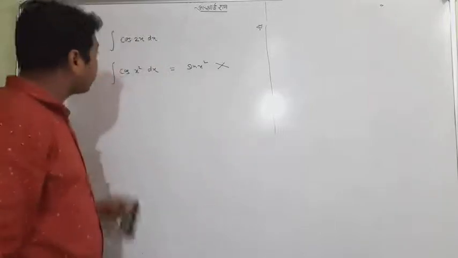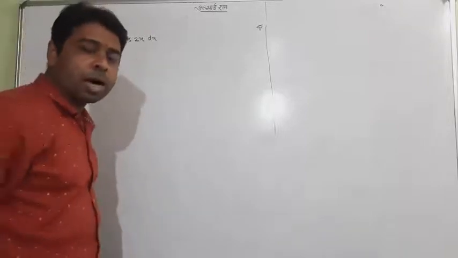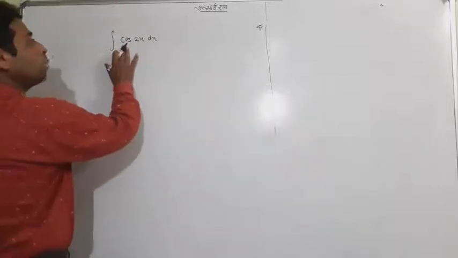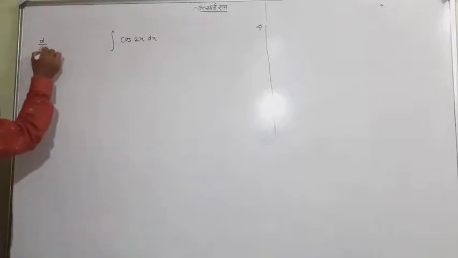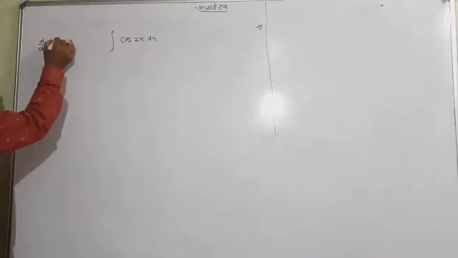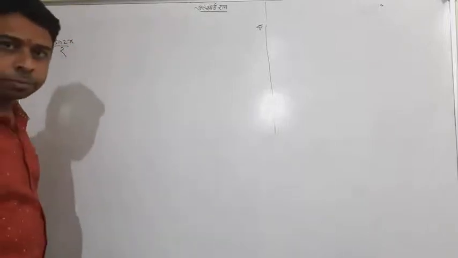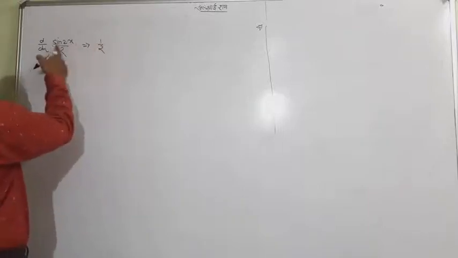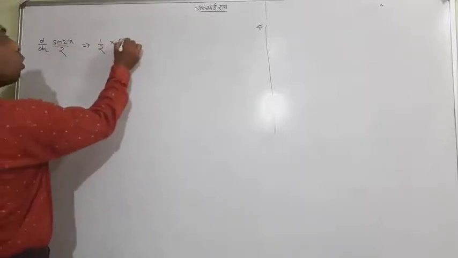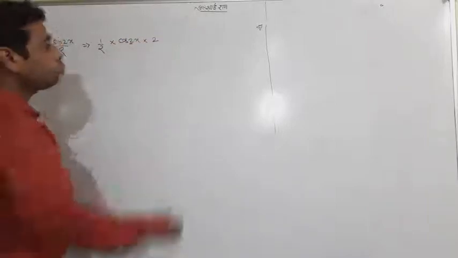Okay, let me speak frankly now. First about this question. We want to do the integration of cos 2x. I want to ask you one question. Look here. What is the answer of the differentiation of sin 2x by 2? Definitely 2 is a constant value, will come outside. The differentiation of sin 2x is cos 2x and 2 from the chain rule, so 2 and 2 will cancel.